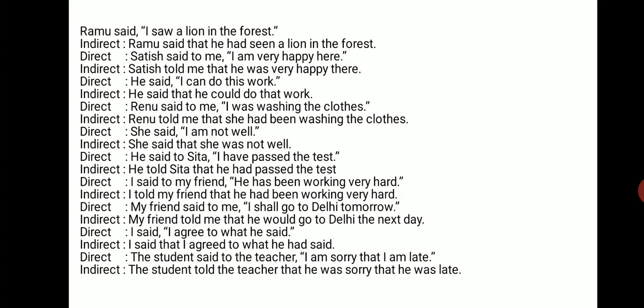I am very happy here. Am, it shows present tense. So it will be changed into was. And here it will change into there. So the whole transformation will be Satish told me that he was very happy there. So there are so many examples given. You can go through them.